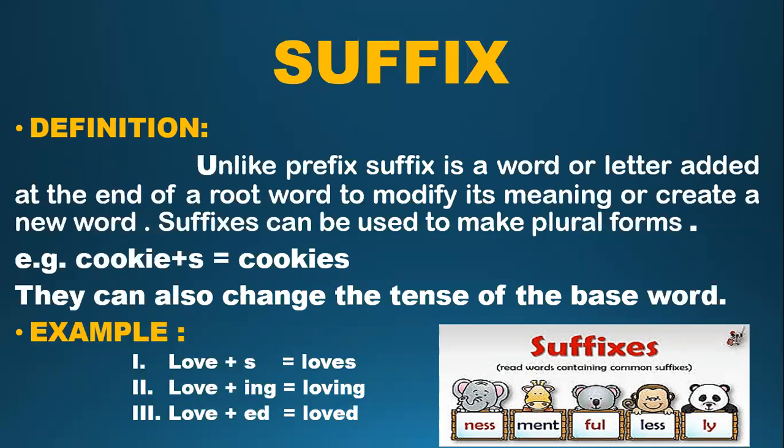They can also change the tense of the base word, like by adding to love. By adding s to love, it will become loves. Loves is used for the singular third person. And by adding ing to love, it will become the present participle form, loving. By adding ed to love, it will become the past form, that is loved.